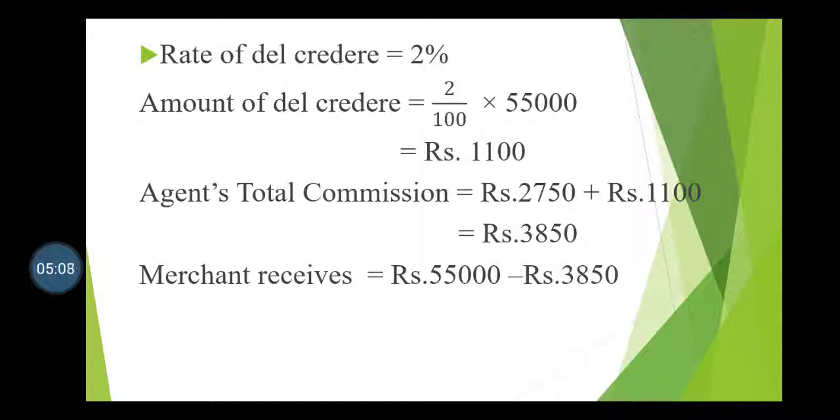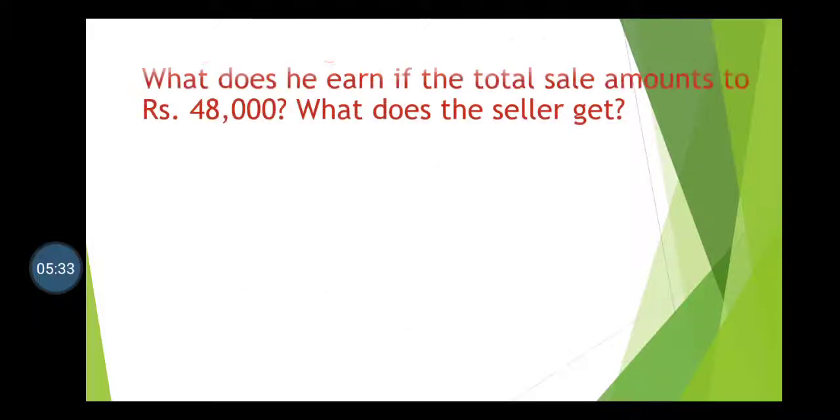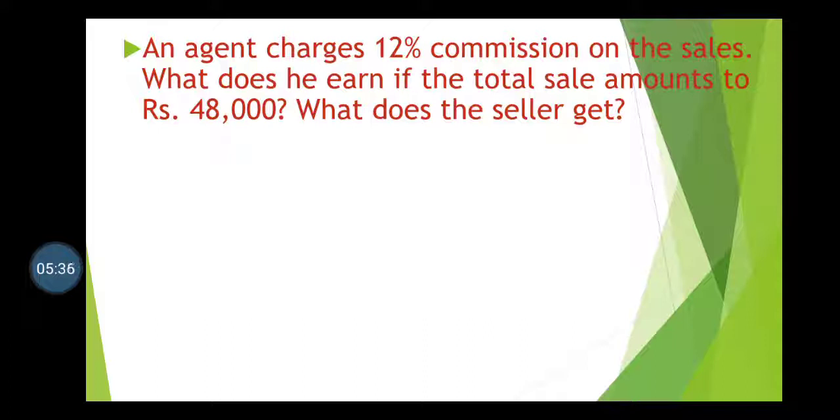Students, this is the amount of commission. It means this rupees 3,850 will be received by the agent only. As the total sale is 55,000, the merchant receives, after subtracting the agent's commission, rupees 51,150. Okay. The next question is, an agent charges 12% commission on the sales. What does he earn if the total sale amounts to rupees 48,000? What does the seller get?